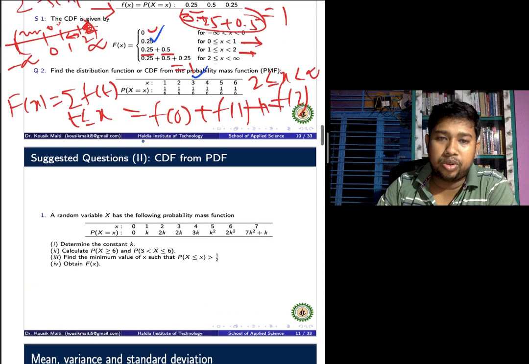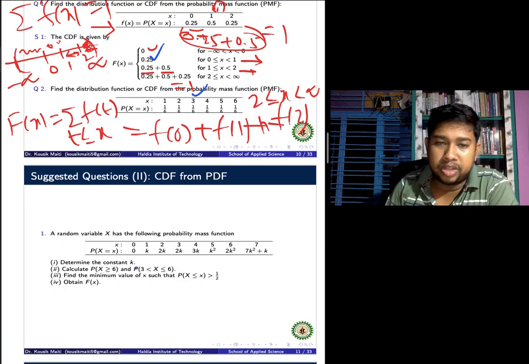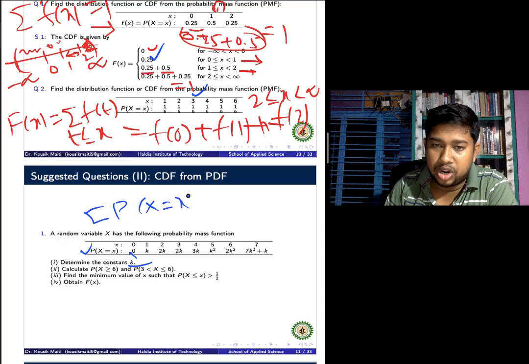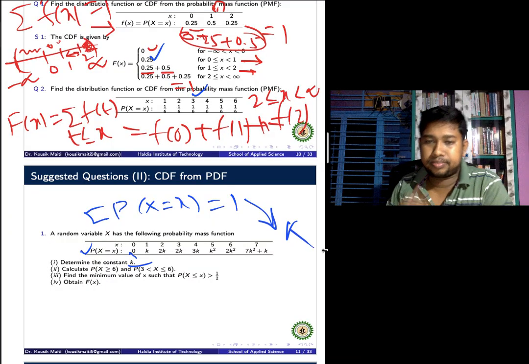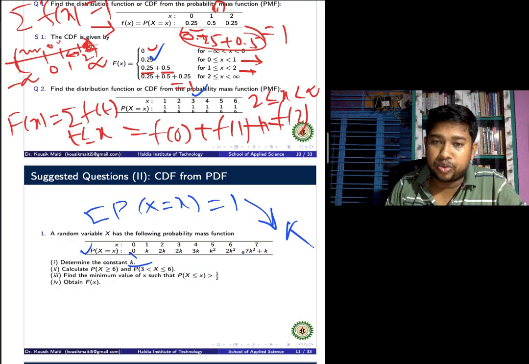We also calculate in the same way the constant value of k. That means we add all terms of f(x). Then we know that the sum of p of capital X equal to small x equals 1. We obtain the value of k. Here k square is there, which means 2 values are obtained. Whichever is satisfied, you can check.